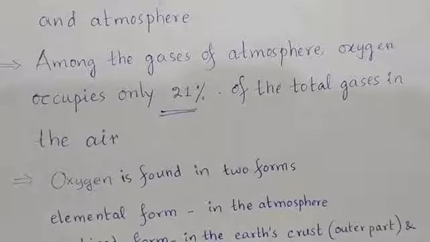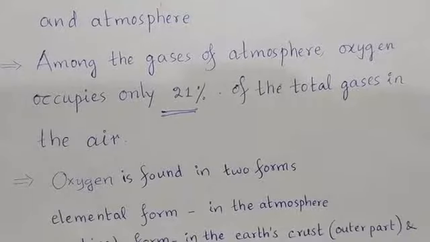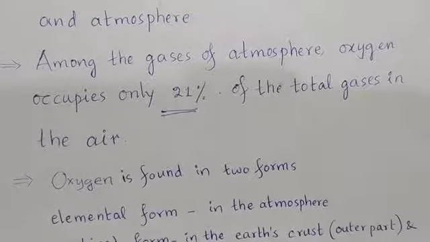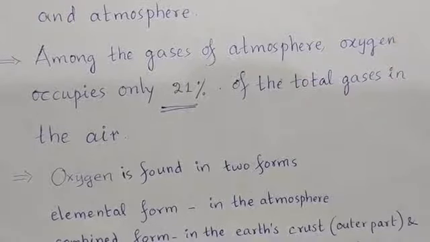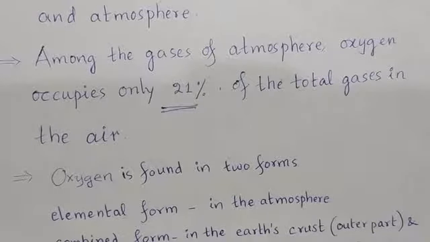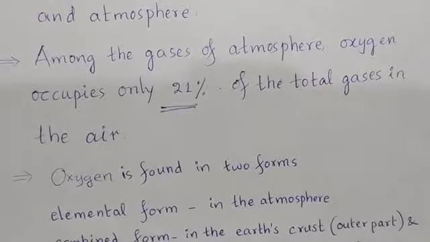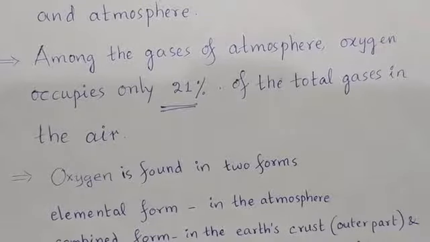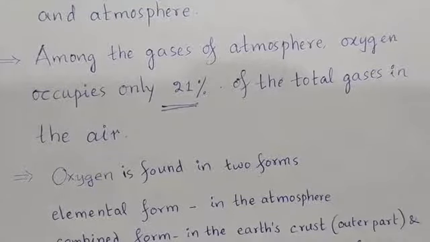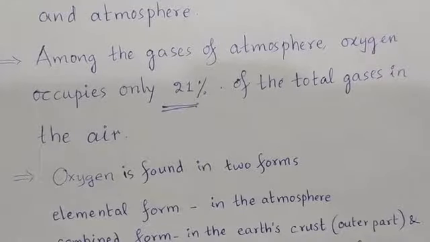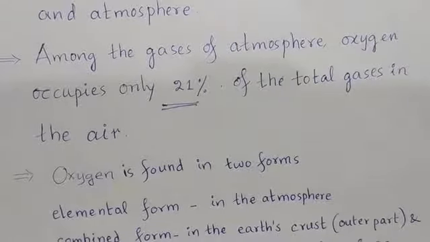After nitrogen, the next largest gas in the atmosphere is oxygen only. So the second largest gaseous component of the atmosphere is what? Oxygen. But the most abundant element on the earth's crust, water and atmosphere together is oxygen.